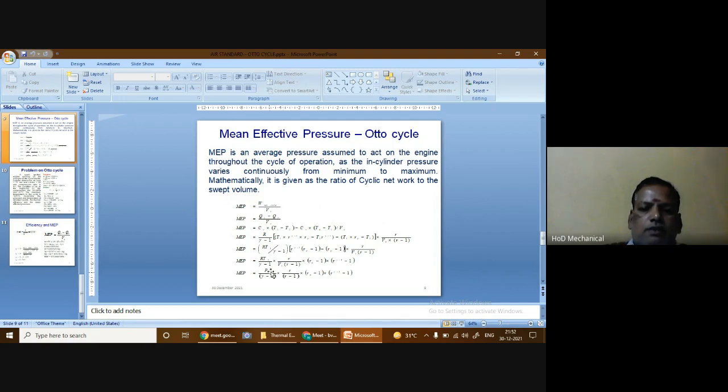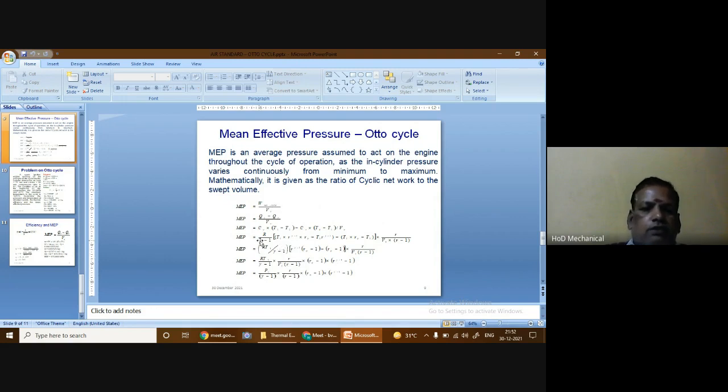That has been substituted, and the other common terms noted. So the mean effective pressure is given by P1 divided by gamma minus 1, into r by r minus 1, multiplied by r p minus 1 into r to the power gamma minus 1 minus 1. Using that relationship we can find the mean effective pressure of the Otto cycle.